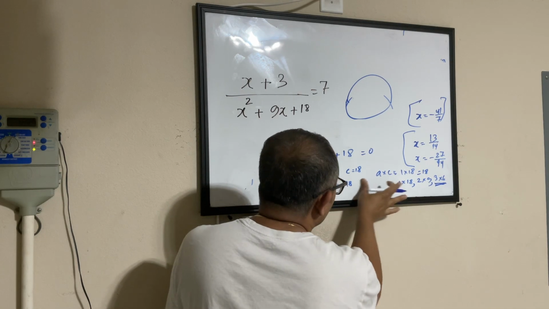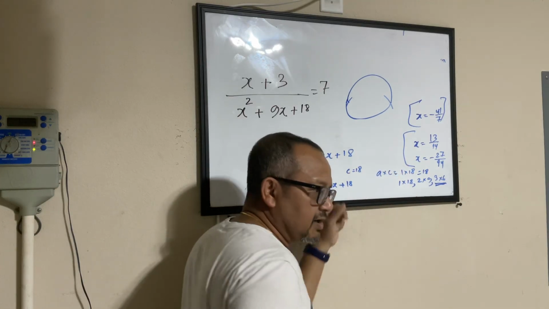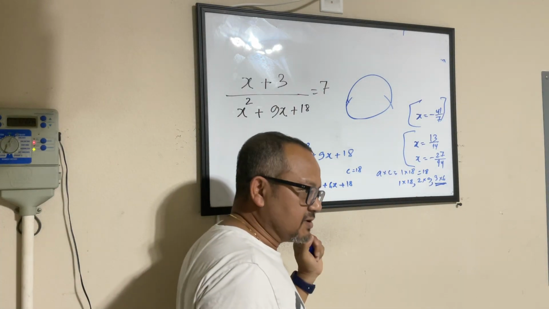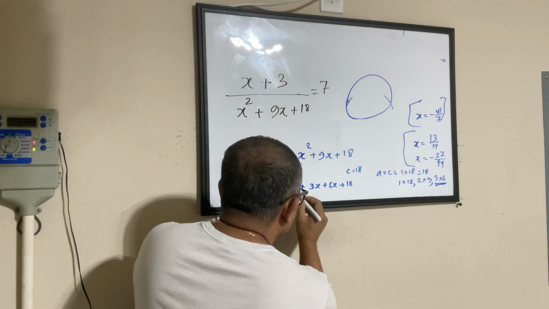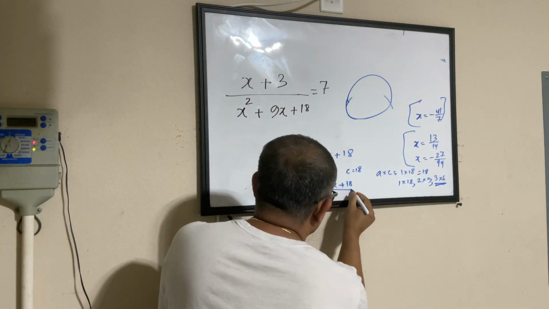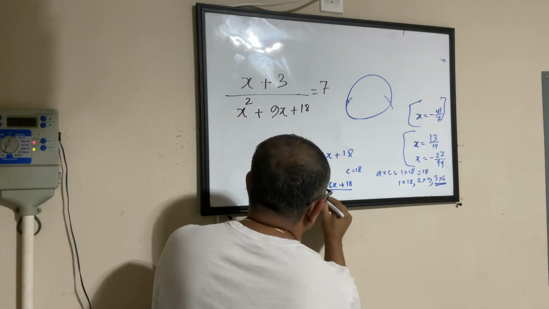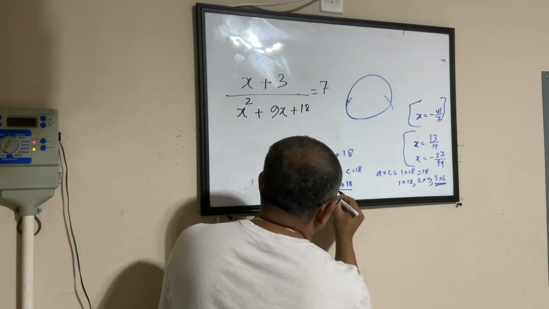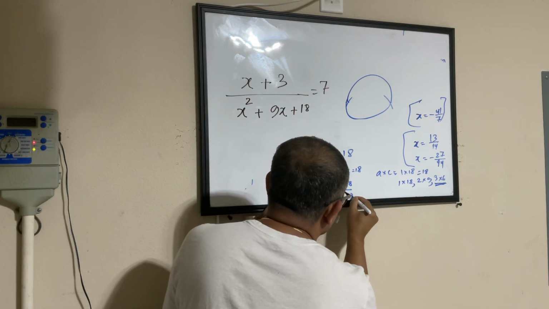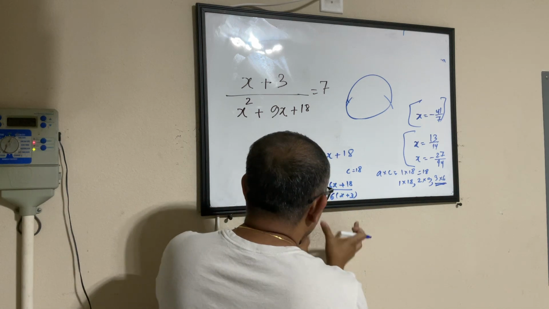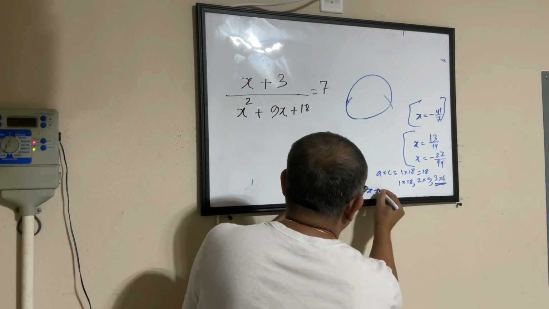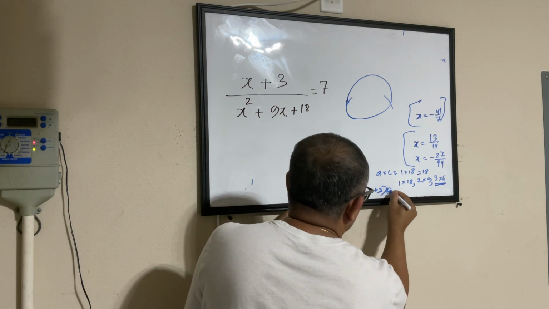Even if you are not converting to the equation, that's fine. You can still factorize an expression. If I take these two together, what is common here? X. So this becomes x plus 3. And here I have 6 common, so this becomes x plus 3. So this whole thing can be factorized as x plus 3 times x plus 6.